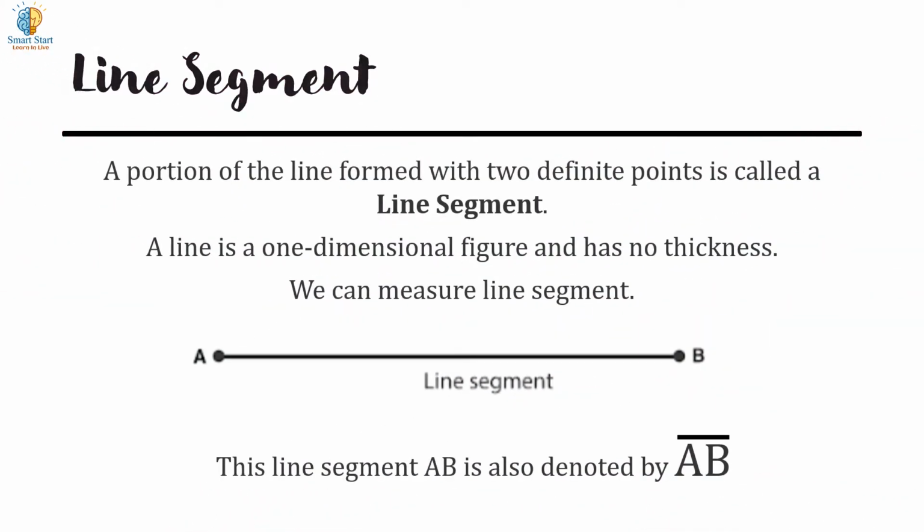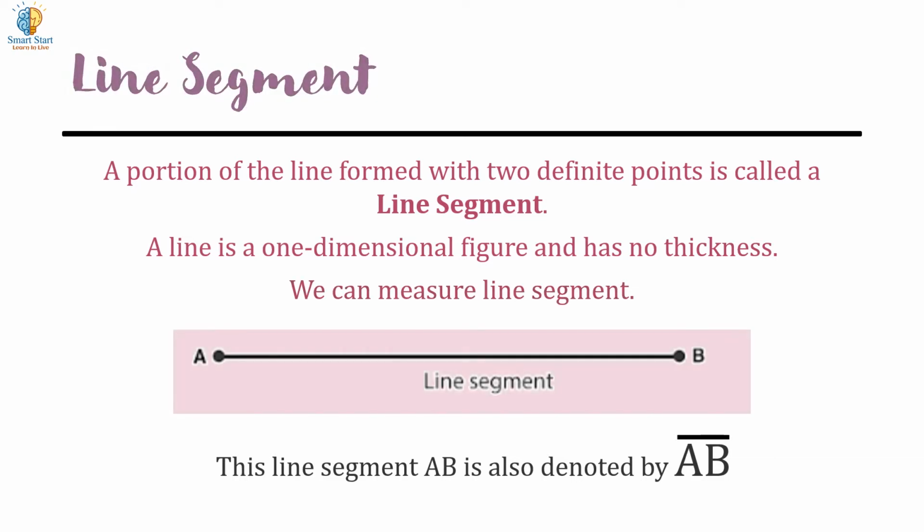line segment. A portion of the line formed with two definite points is called a line segment. A line is a one-dimensional figure and has no thickness. We can measure a line segment. Here is a line segment. This line segment AB is also denoted as segment AB.